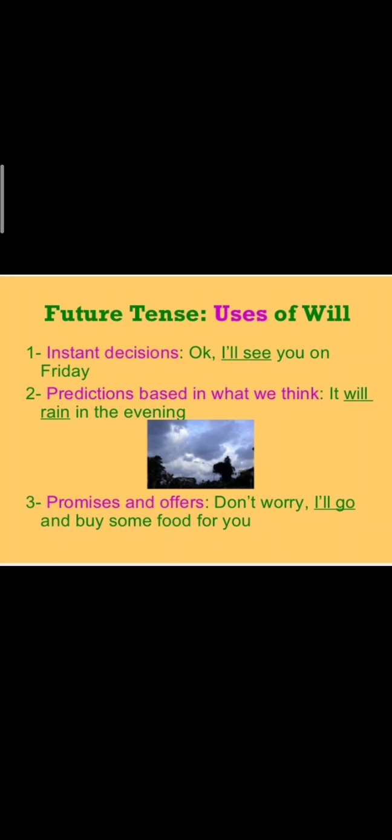Uses of will. Instant decisions. When we are making instant decisions, we are using will. Example: okay, I will see you on Friday. Predictions based on what we think. It will rain in the evening. So here we are making a prediction that it will rain in the evening.